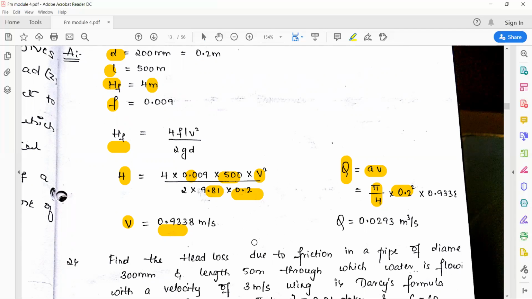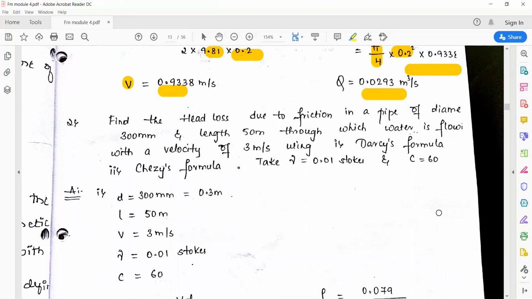0.9338 meter per second. Once you get the value of velocity, you can substitute in the discharge equation. Discharge is equal to area into velocity. So if you substitute, you'll get the value of discharge. Q is equal to 0.0293 meter cube per second. So that is the first numerical.